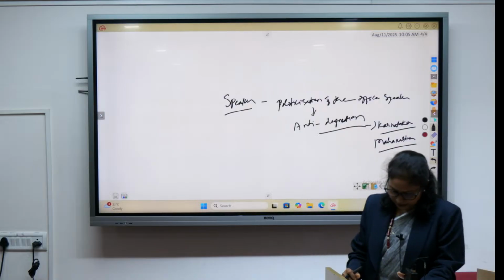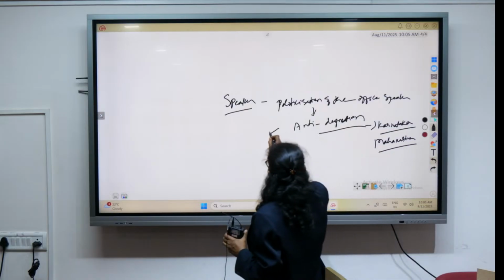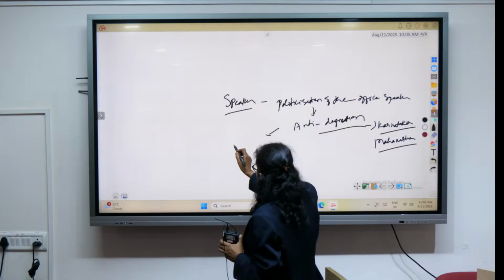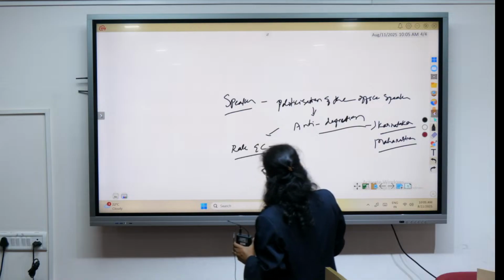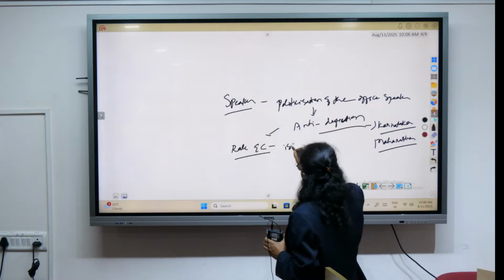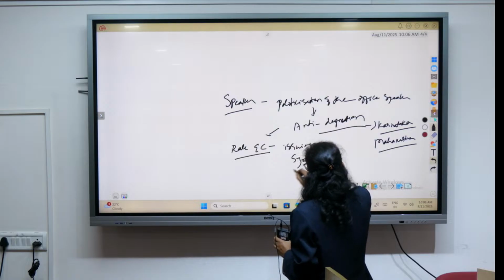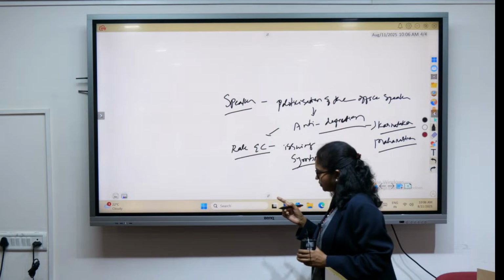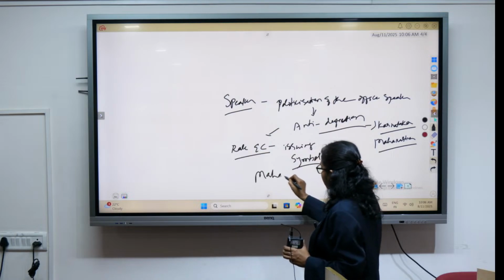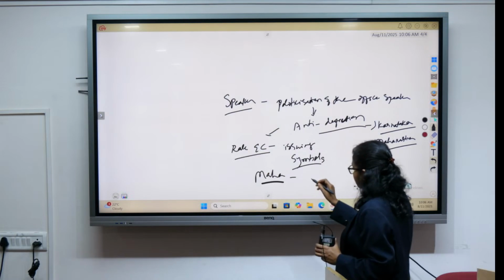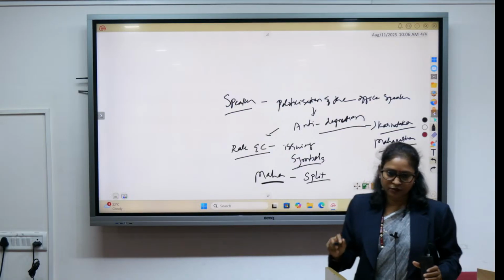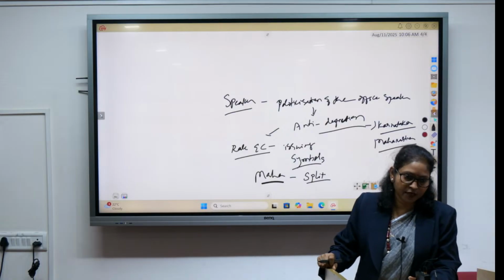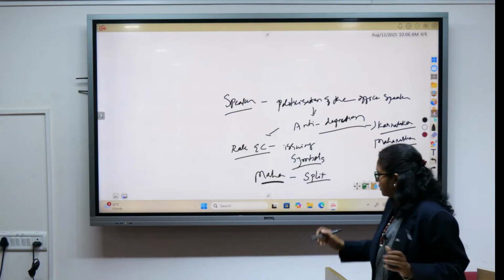Related to this, please also revise the role of the Election Commission regarding issuing the symbols. Why am I talking here about the role of ECI? Because we have seen in Maharashtra there has been a split in the party. There are two important parties, that is Shiv Sena and NCP, right? Shiv Sena